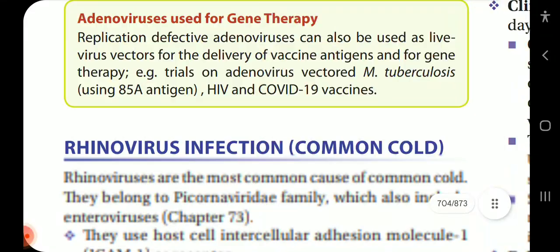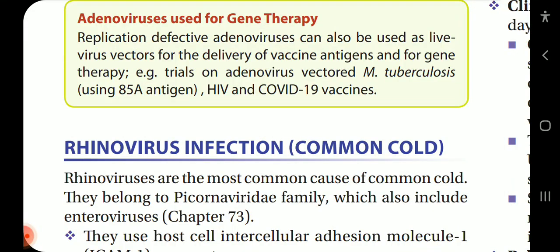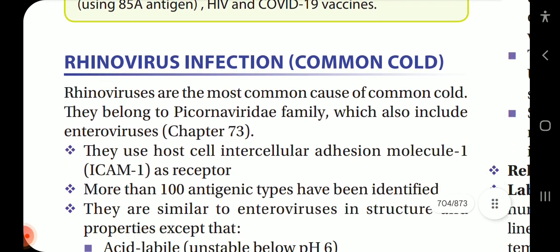Now, adenovirus used for gene therapy. Replication-defective adenovirus can also be used as live virus vectors for the delivery of vaccine antigens and for gene therapy. Example trials on adenovirus vector include tuberculosis using 85A antigen, HIV and COVID-19 vaccines.